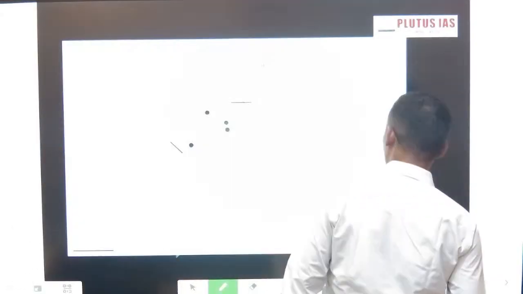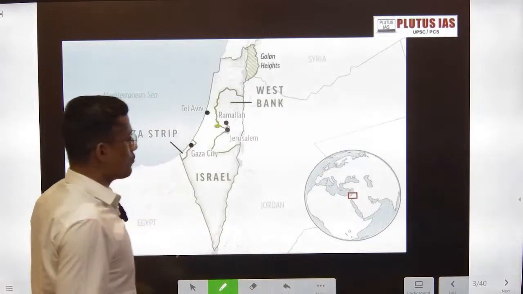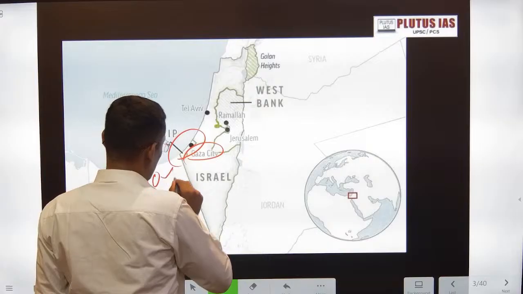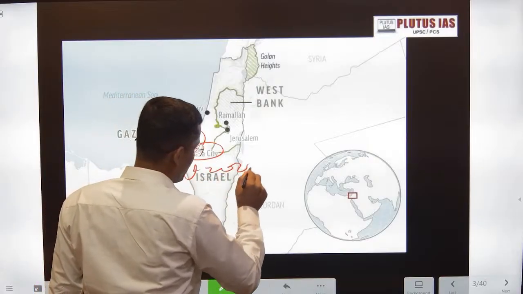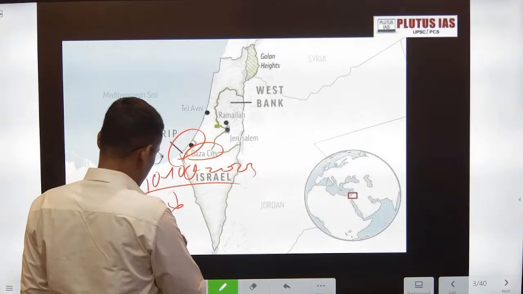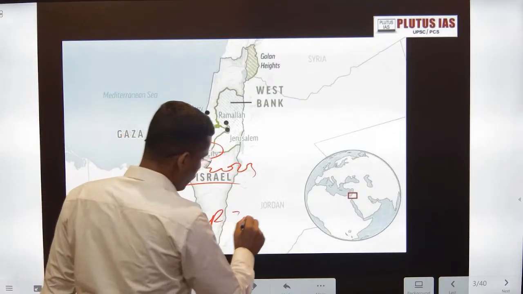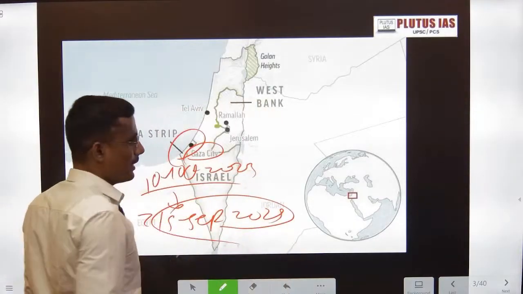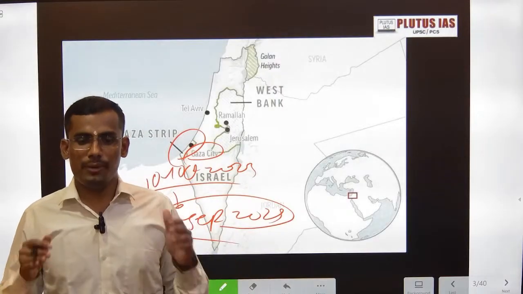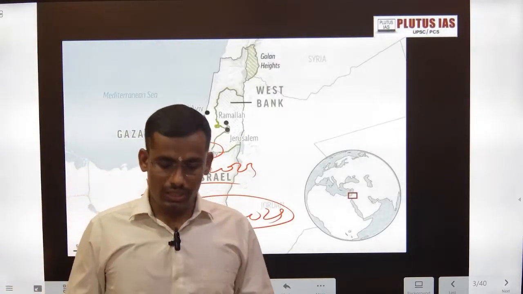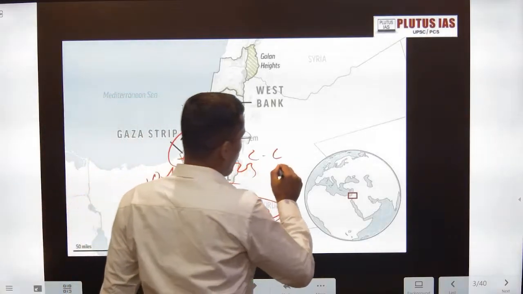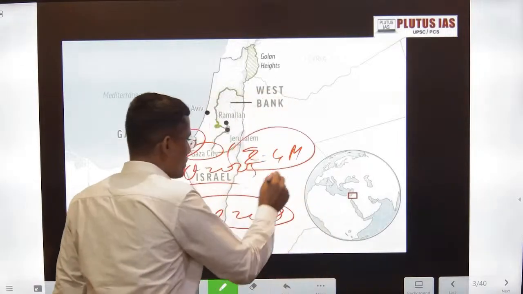Okay, so one by one we are going to discuss. Before that, I just want to show you the Israel Gaza Strip on 10th October 2023. This was the earlier map, but till today, 15th September 2025, it's been around 23 months of war. Israel is raging, destroying the buildings in Gaza, completely destroying Gaza. Around 2.4 million people of Gaza are under starvation.